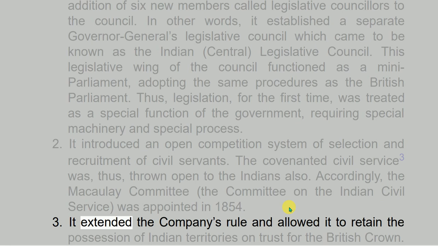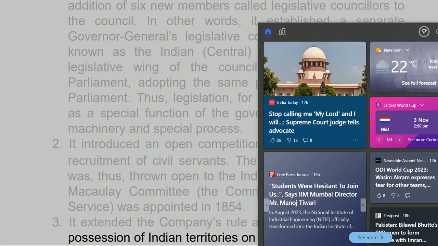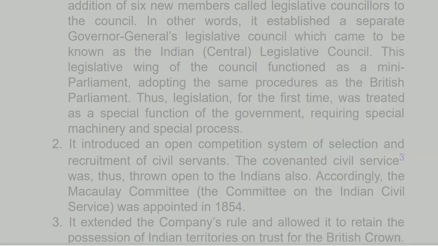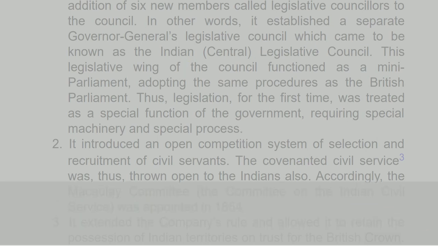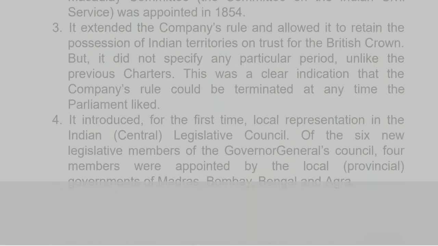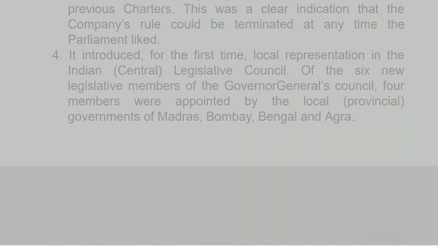3. It extended the company's rule and allowed it to retain the possession of Indian territories on trust for the British Crown. But, it did not specify any particular period, unlike the previous charters. This was a clear indication that the company's rule could be terminated at any time the Parliament liked. 4. It introduced, for the first time, local representation in the Indian Central Legislative Council. Of the 6 new legislative members of the Governor-General's Council, 4 members were appointed by the local, provincial, governments of Madras, Bombay, Bengal and Agra.